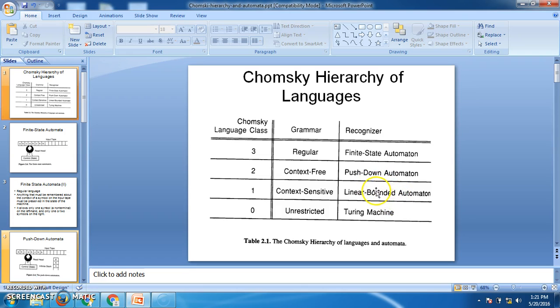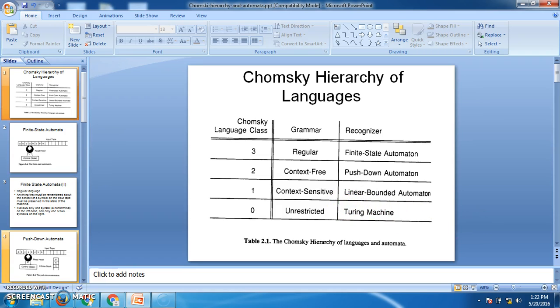It can accept only the language a power n, b power n, c power n, but it cannot accept all languages, like it cannot compute n factorial, and it cannot compute 2 power n. That's why it has some drawbacks. So the next highest level is the Turing machine. The language generated by this machine is called unrestricted language, or the recursively enumerable language, and the grammar corresponding to it is unrestricted grammar. The highest level of all these machines is the Turing machine. It is like a computer, it can accept all. That's why this is the highest level.